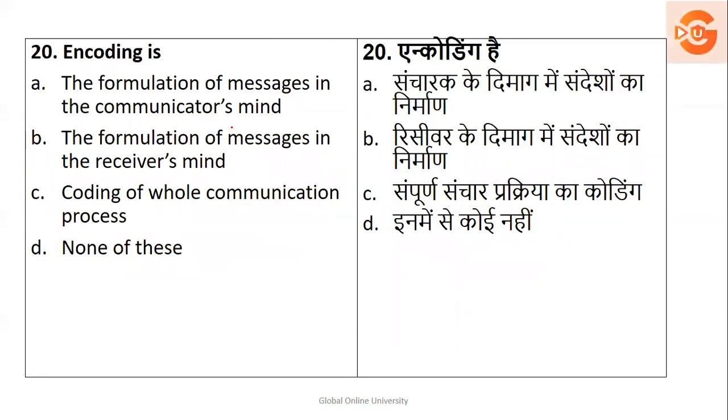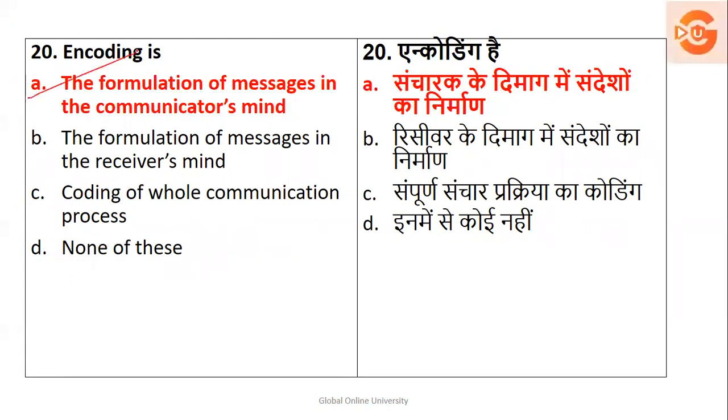Next, encoding is the formulation of messages in the communicator's mind, the formulation of messages in the receiver's mind, coding of the whole communication process, or none of this. So definitely this cannot be the right answer, because it's not about the whole communication process. Encoding is the formulation of messages in the communicator's mind, and then decoding is done. So the right option is option 1, that is encoding the message in the communicator's mind.